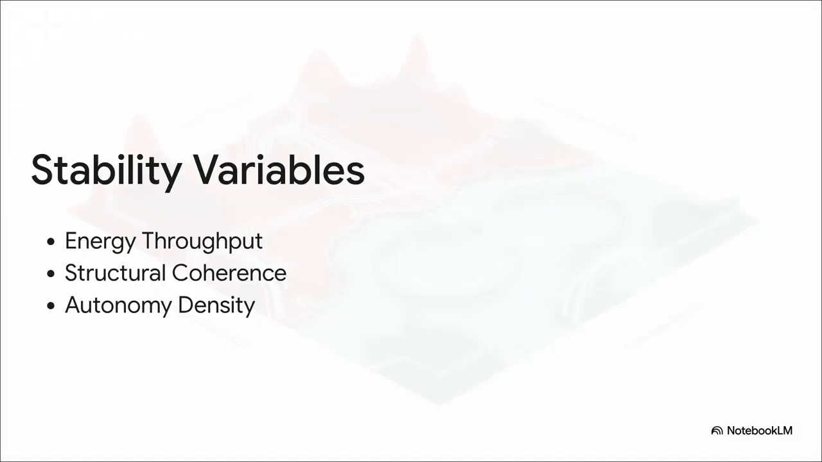Moving right along to Section 2, the three axes of stability. To really read this 3D map, we have to understand the three critical variables that dictate whether a system survives or fails. They form the X, Y, and Z coordinates of our phase space: energy throughput, structural coherence, and autonomous decision density. Every single system out there, from a basic, simple script to a massive global AI network, sits somewhere within these three dimensions. Let's break them down one by one, starting with energy.